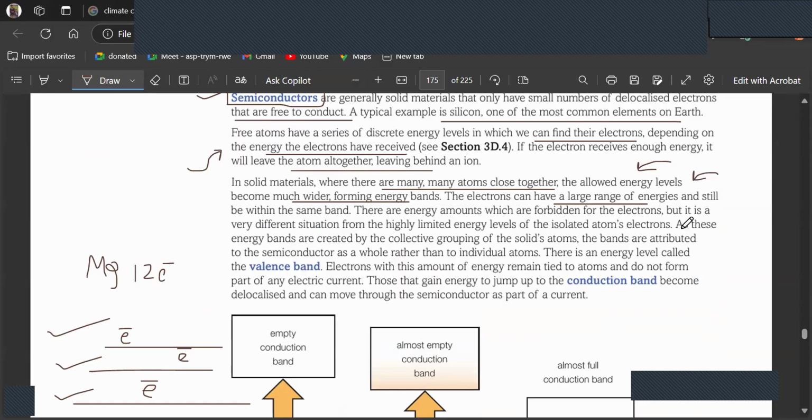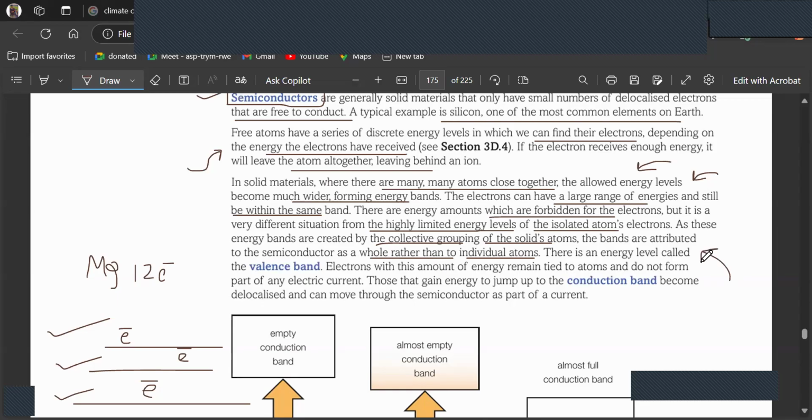So the electrons can have a large range of energies and still be within the same band. There are energy amounts which are forbidden for the electrons, but it is a very different situation from the highly limited energy levels of the isolated atoms' electrons. As these energy bands are created by the collective grouping of solid atoms, the bands are attributed to the semiconductor as a whole rather than to individual atoms.